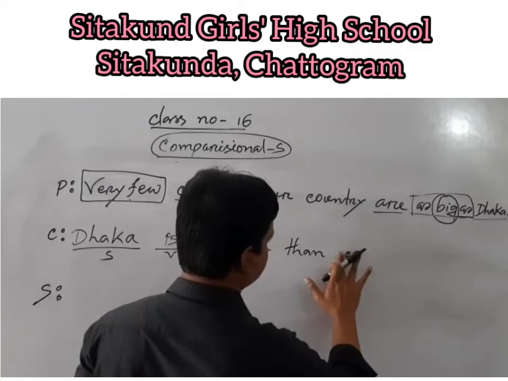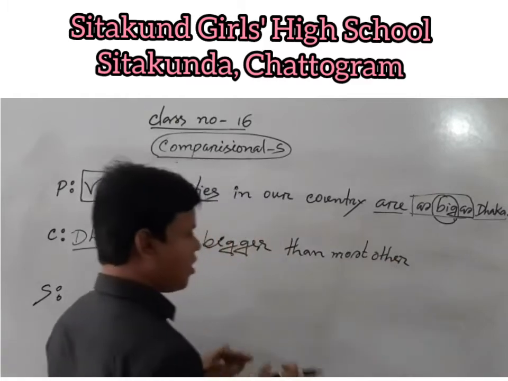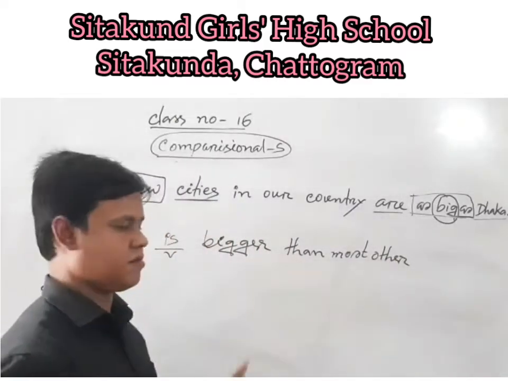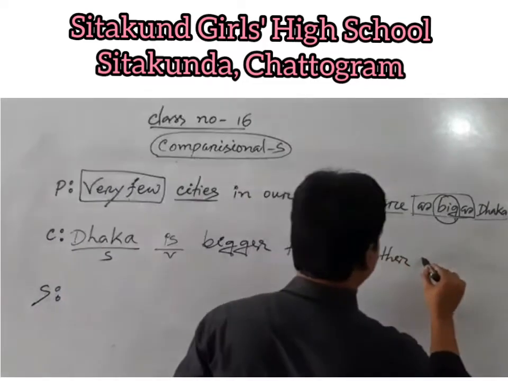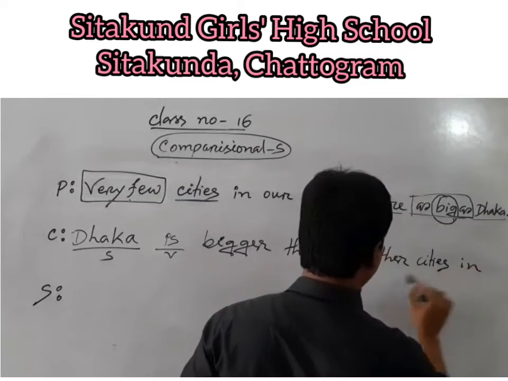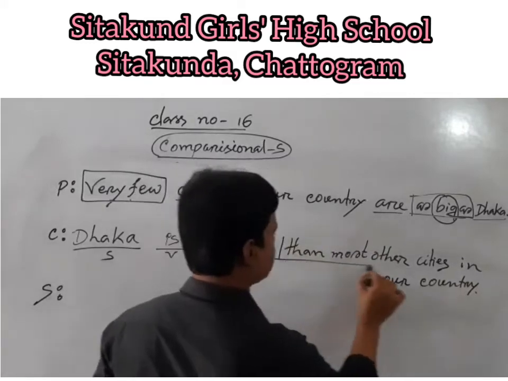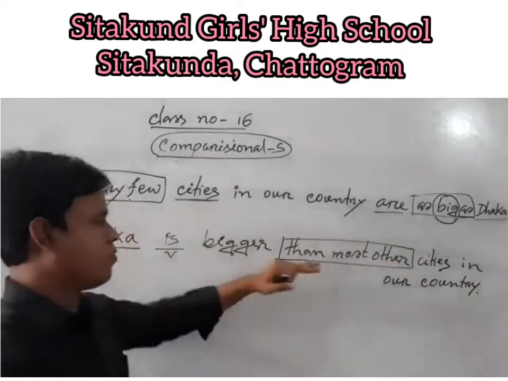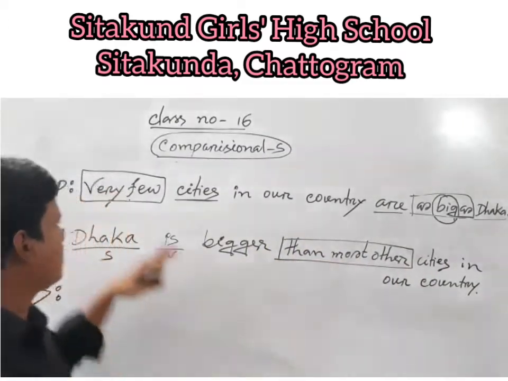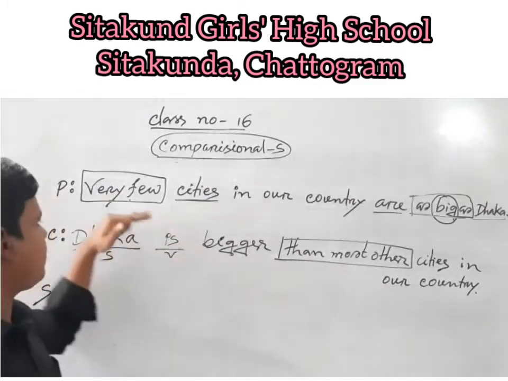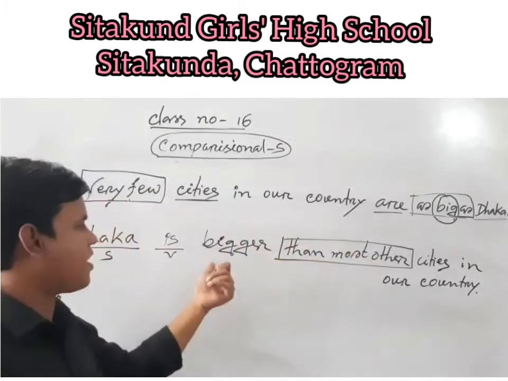For "very few" we have to use here "than most other," or we can use "than many other." Dhaka is bigger than most other cities in our country. Then "most other" and "many other" will be used for "very few." If we find "very few" in the positive degree, we have to use "than many other" or "than most other" in the comparative degree.